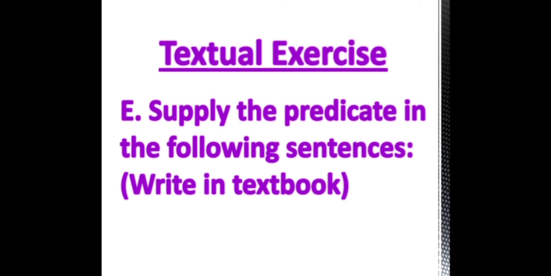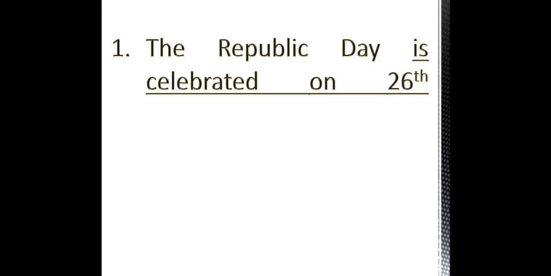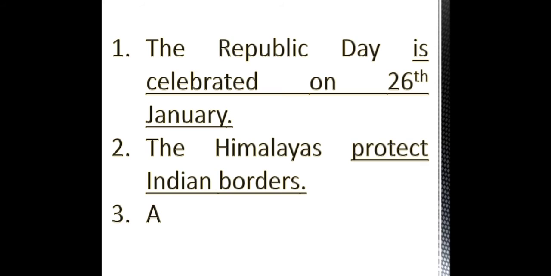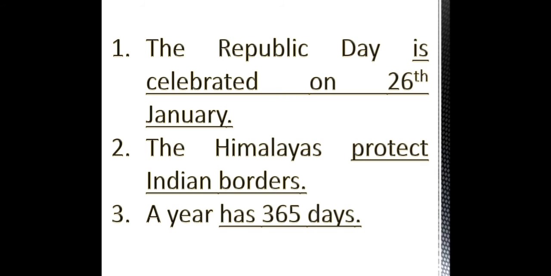Supply the predicate in the following sentences. This also you have to write in your textbook. Let us look into the first sentence. The Republic Day is celebrated on 26th January. The Himalayas protect Indian borders. A year has 365 days. So here the predicate is celebrated on 26th January, protect Indian borders, has 365 days. In all these sentences, the predicate is always starting with a verb. So that you have to remember.